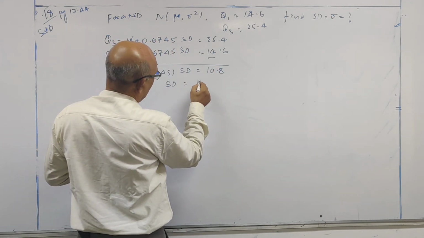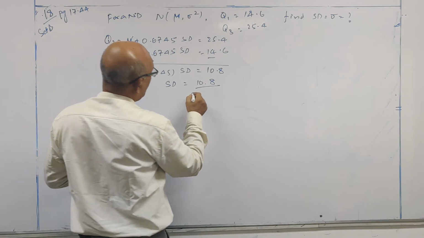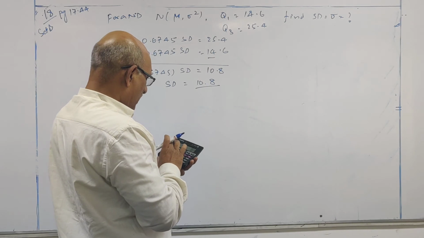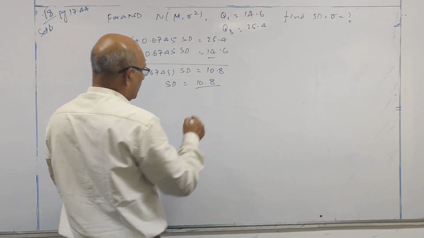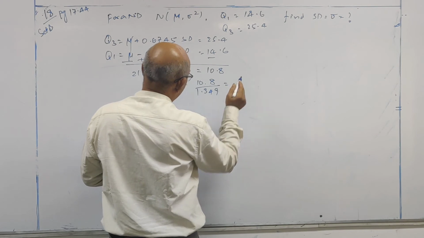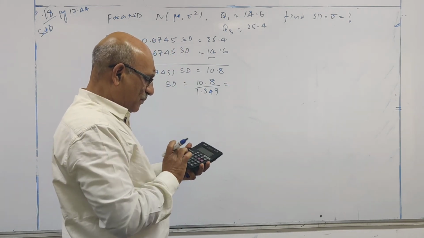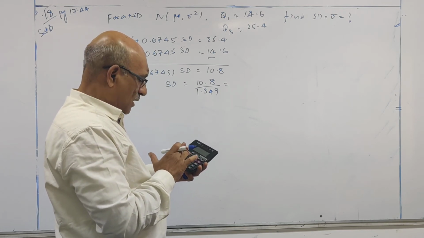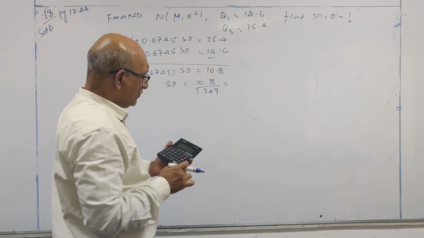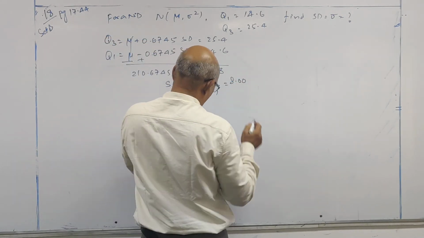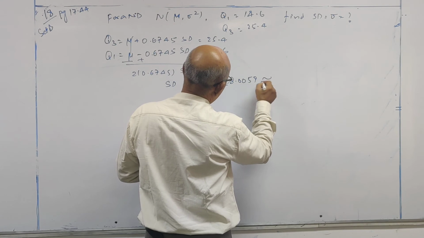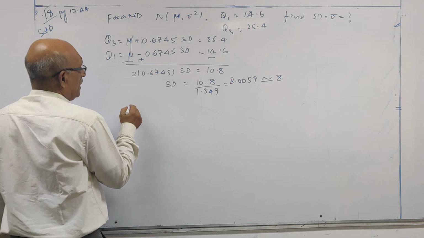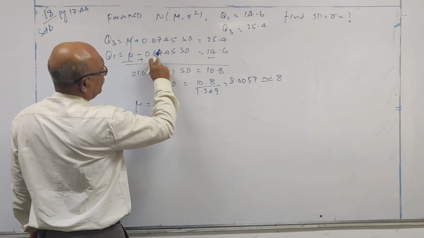So standard deviation is 10.8 divided by 2 into 0.6745, 1.349. So this is 10.8 divided by 1.349, which is 8.0059, approximated to 8. Standard deviation is obtained. Now mu is equal to, take this value to the other side,